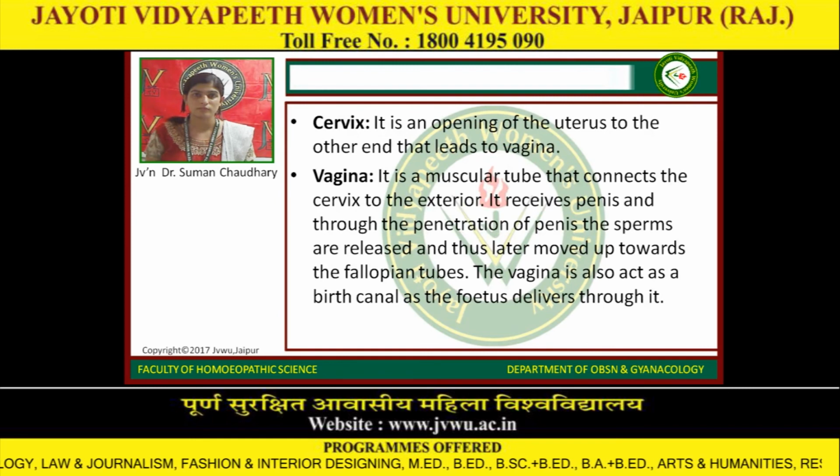Cervix. It is the opening of the uterus at the other end that leads to the vagina. Vagina. It is a muscular tube that connects the cervix to the exterior. It receives the penis, and through the penetration of the penis, the sperm are released and move up toward the fallopian tubes. The vagina also acts as a birth canal as the fetus is delivered through it.